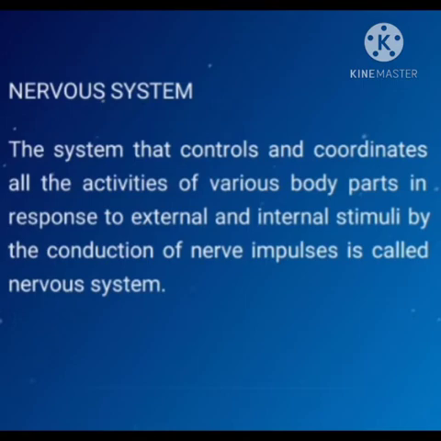The system that controls and coordinates all the activities of various body parts in response to external and internal stimuli, whatever is happening outside and inside our body, by the conduction of nerve impulses is called nervous system. And endocrine system works by the release of chemical messengers, but they are called hormones, right? So these are the two important systems which control all the activities of our body.